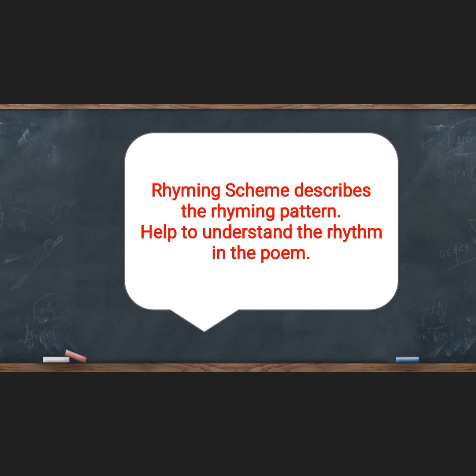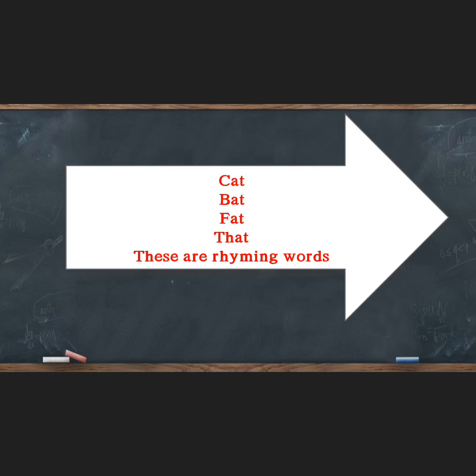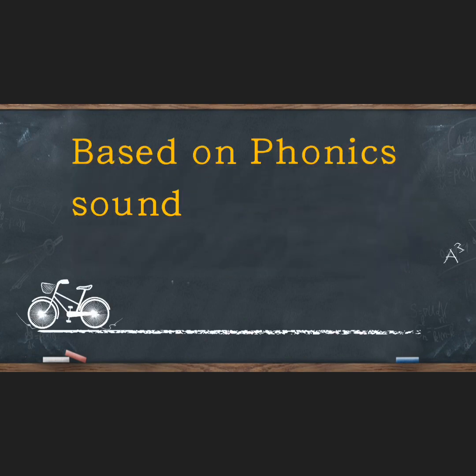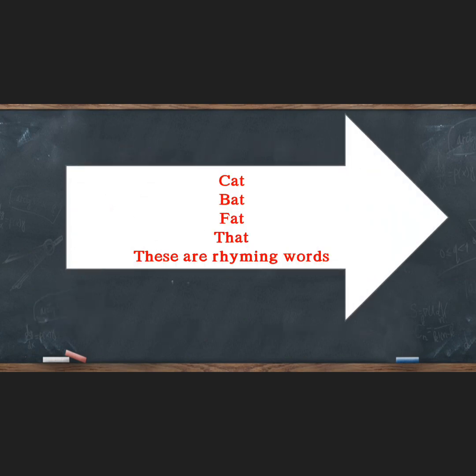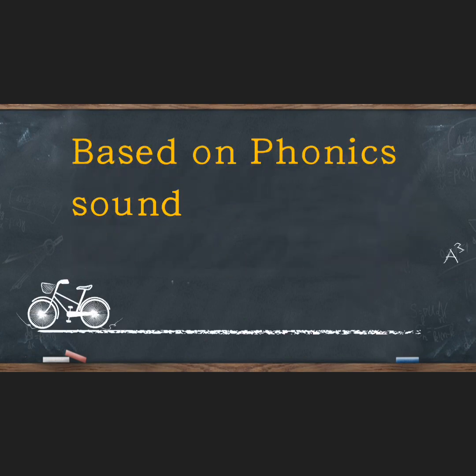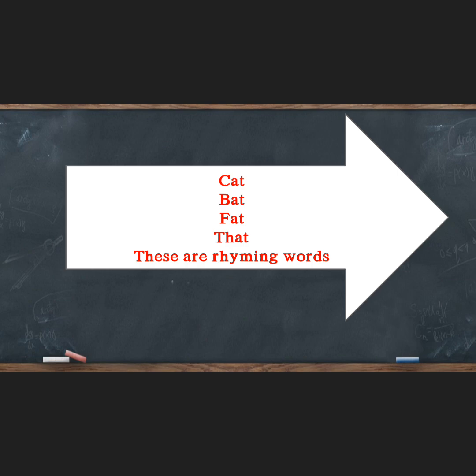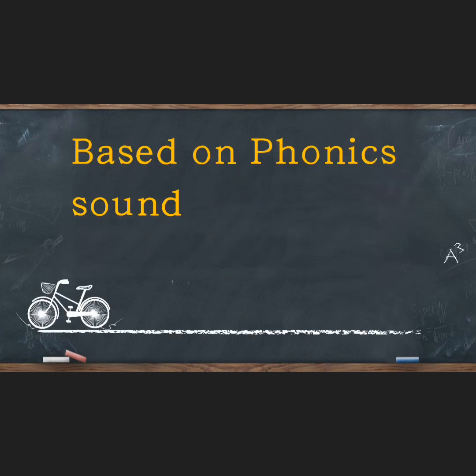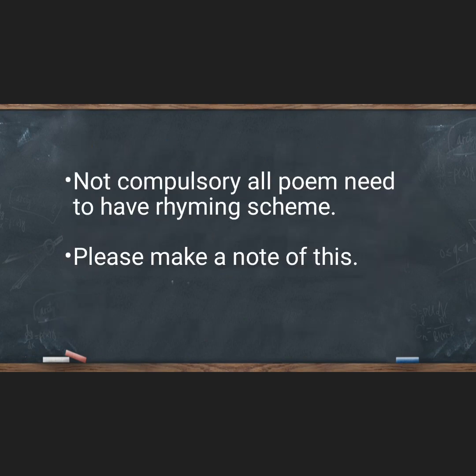So, let's have a glance. Cat, bat, fat, dat. These are rhyming words. Rhyming words are based on phonic sounds that we have learned in our lower classes, pre-primary school. A says a, and B says bo. A-T at, C says C-A-T cat, B says bo, B-A-T bat, so on and so forth. So based on your phonic sound, we will look into it.